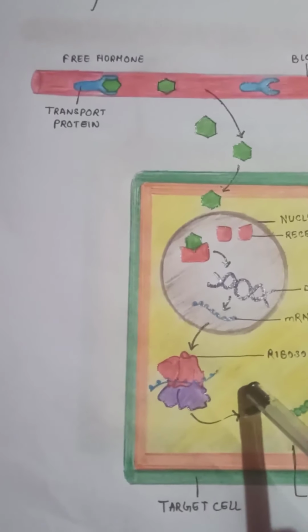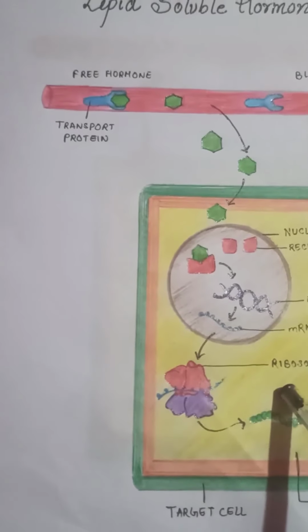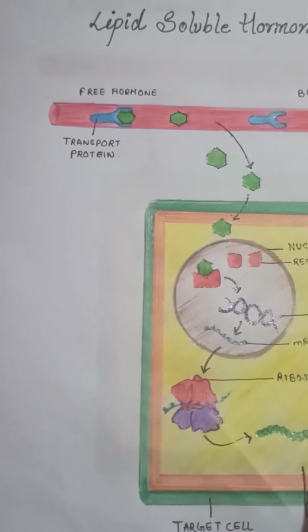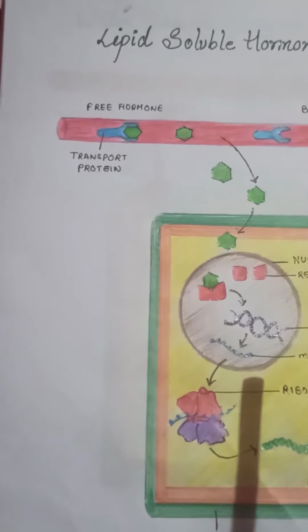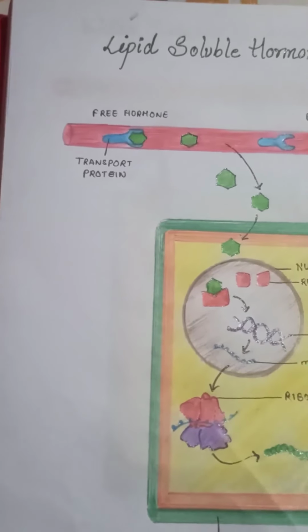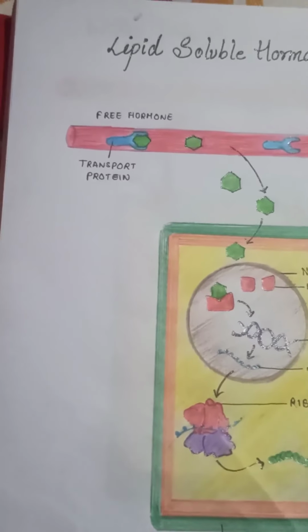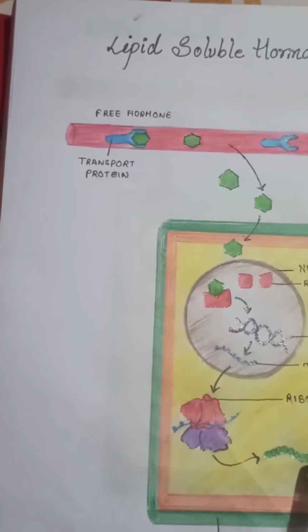Here basically what happened is that this steroid hormone enters the cell and forms protein, and this protein is an enzyme. As we know, steroids are slow in their action because they work through the DNA, and then this new protein alters the activity of the cell.